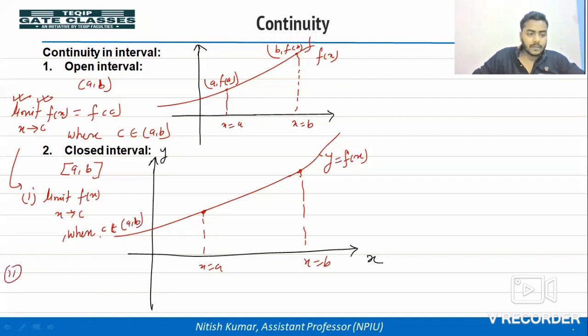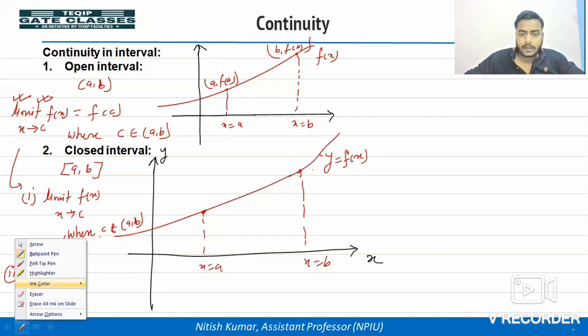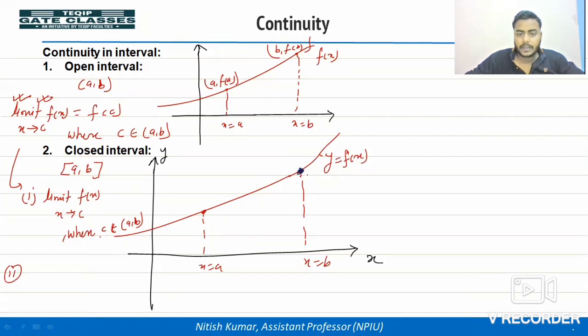But there is a second condition. One more condition is there for the closed interval. In the previous slide, we discussed right continuous and left continuous, right? So let's see here, at this point, when x is equal to b, the function should be left continuous.